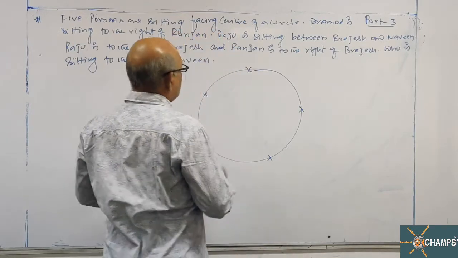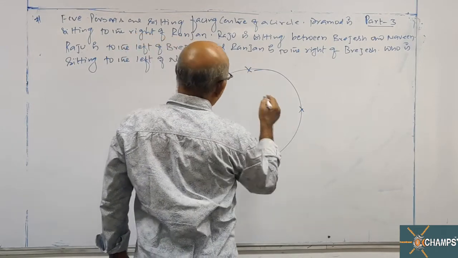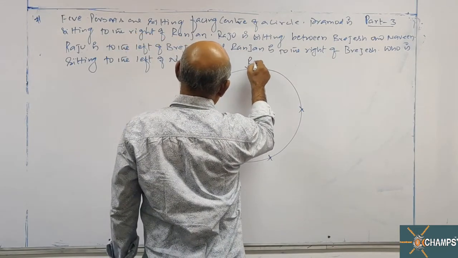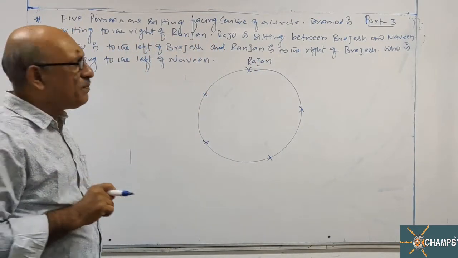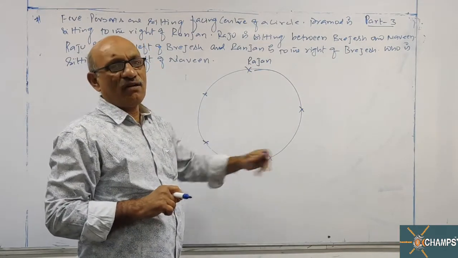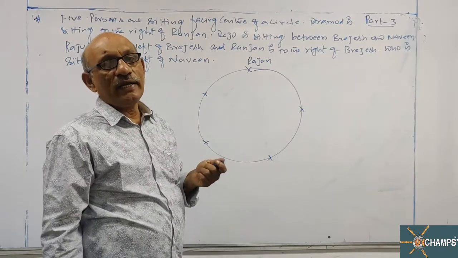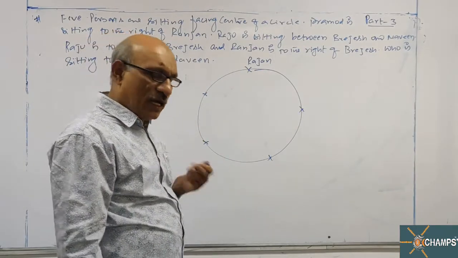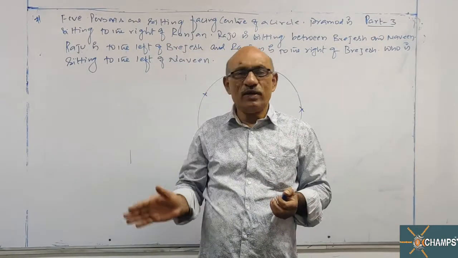Let us take Pramod. Pramod is sitting to the right of Ranjan. So let us take Ranjan here. Now remember, with respect to Ranjan, if I move clockwise, it means the left-hand side of Ranjan. If I move anti-clockwise, it means right. In the question, if it is given left, it means clockwise direction.